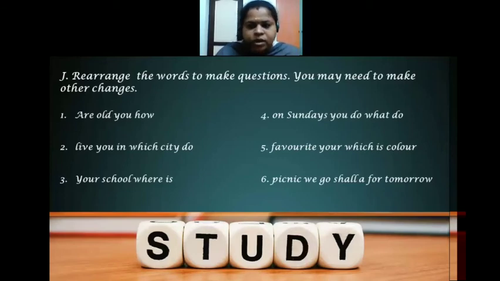First we'll search for question words. If you get a question word, then we can frame the sentence using the structure. What is the question word here? How is the question word here. So how, then the question word will be followed by an auxiliary verb. Am I right? Here, how old are you?